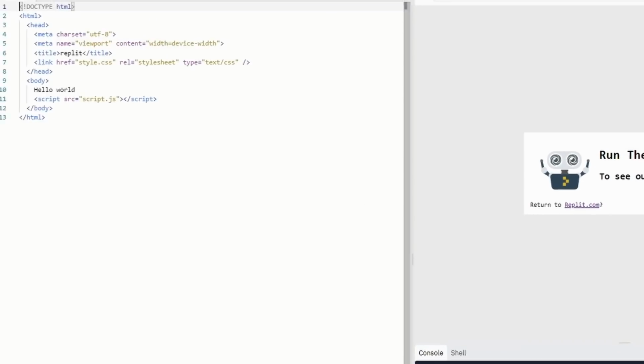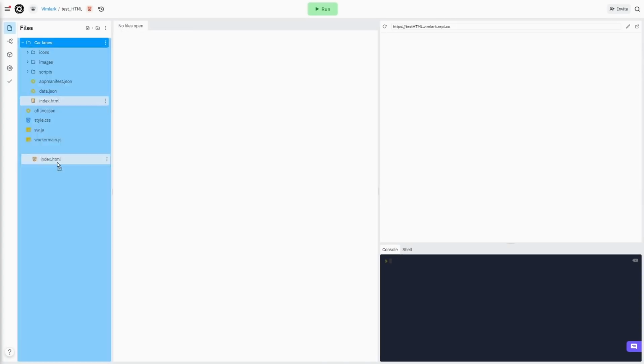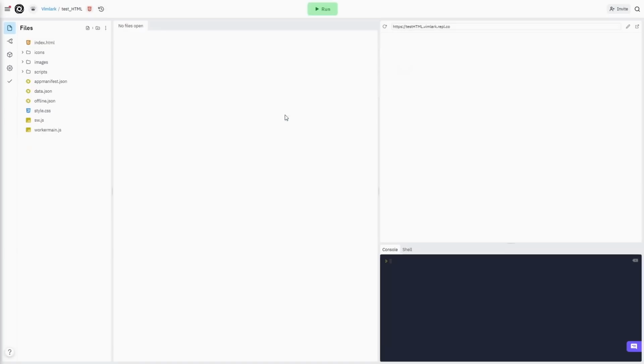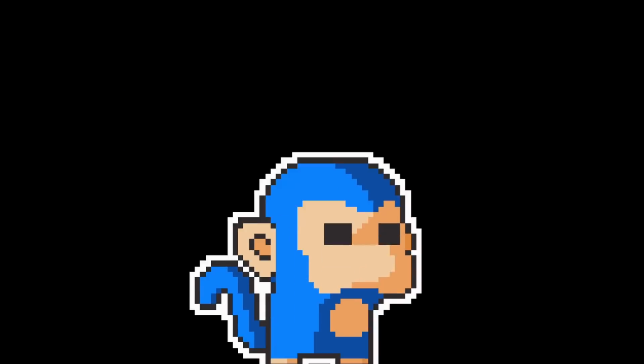Then I was made aware that because Replit supports HTML, a web build from other engines like Unity can be used, and it would probably work with Construct as well. So I did a quick test and it totally worked. I just swapped out a few files and it runs great. They asked if I would still want to take part and show off this feature, and I was in.